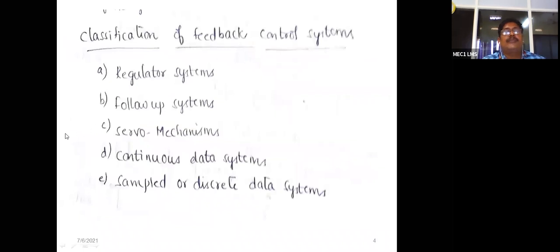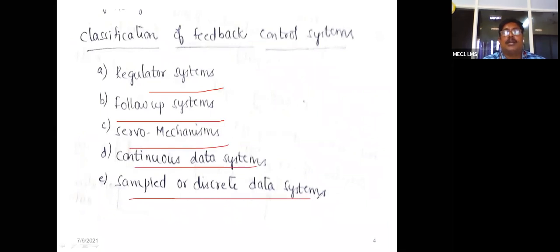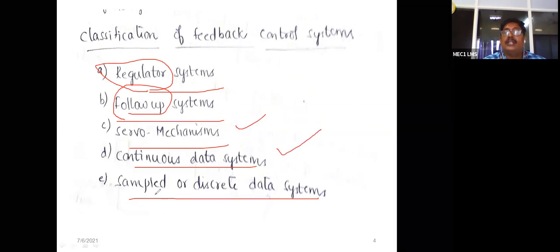And then the classification of feedback control systems. If you observe, there are regulator system, follow-up system, servo mechanisms, continuous data system, and sampled or discrete data systems. Some of these are electronics words, so no need to worry. All the classification should be very simple. A regulator system, I think all of you know, right? Follow-up and servo mechanism I will discuss, and continuous data systems, sampled or discrete data systems.